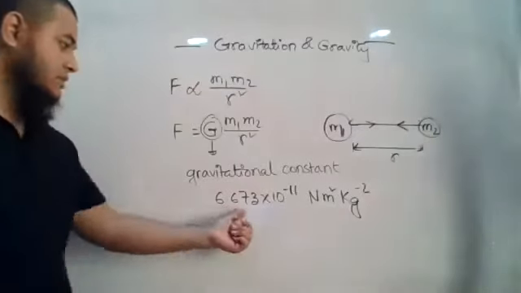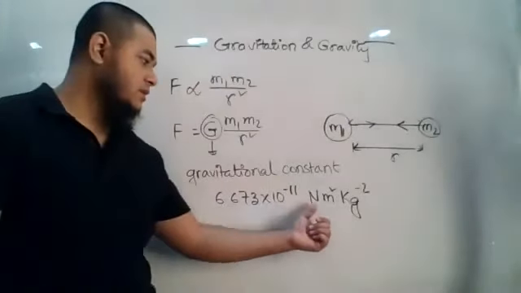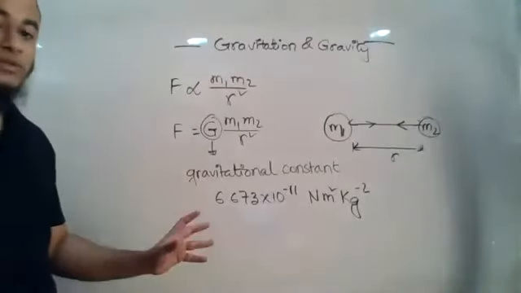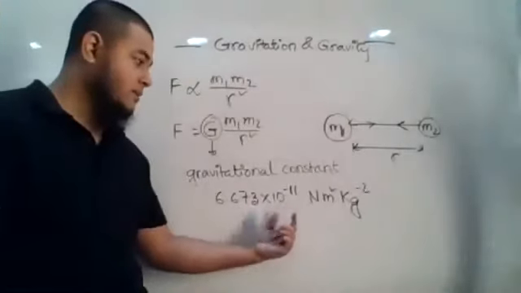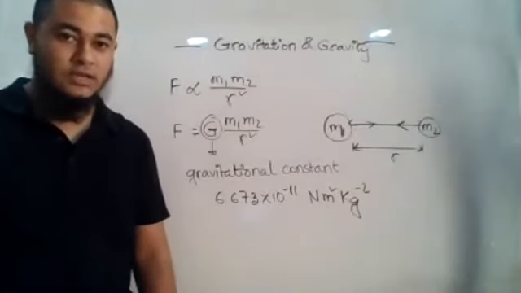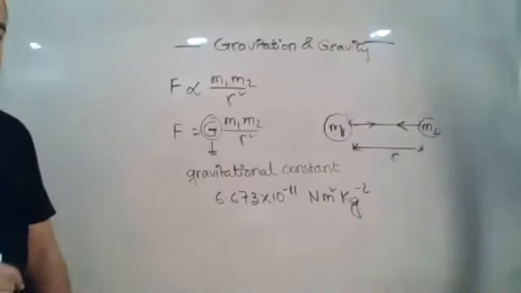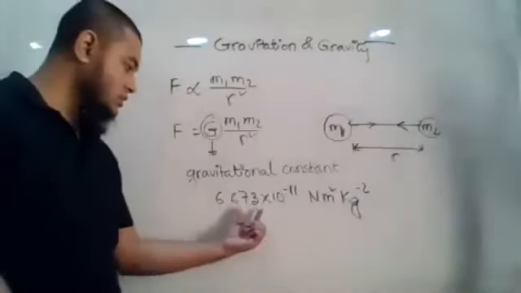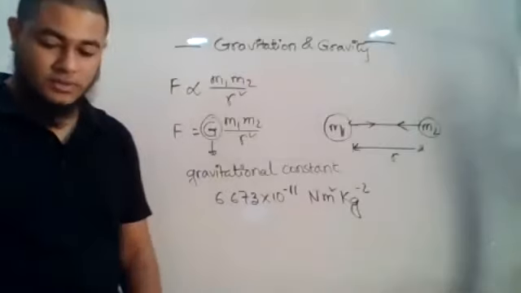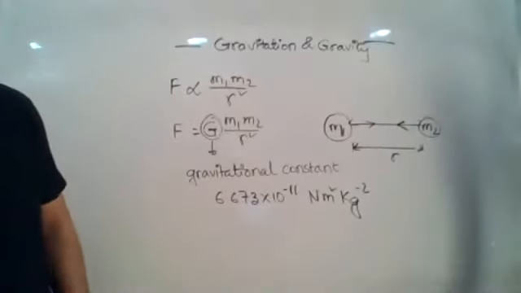Okay. 6.673 into 10 to the minus 11 Newton meter square per kg square. Okay. So this is the value. So what will they do? They will keep the value same, but they will bring changes in the unit. Okay. So before you mark the correct answer, check whether both the value and the unit are correct or not. Okay. Please be careful.